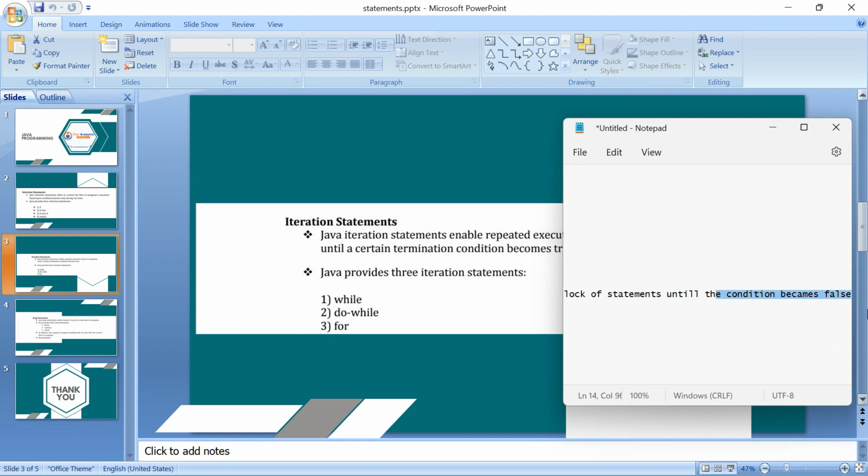Don't mind my English skills, just go with the definition. Here we mention the condition. This block of statements will get executed and it won't be stopped at any time. It will get executed again and again, until the condition becomes false. This loop will check the condition first.